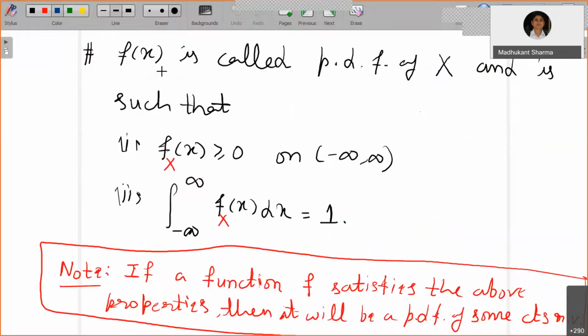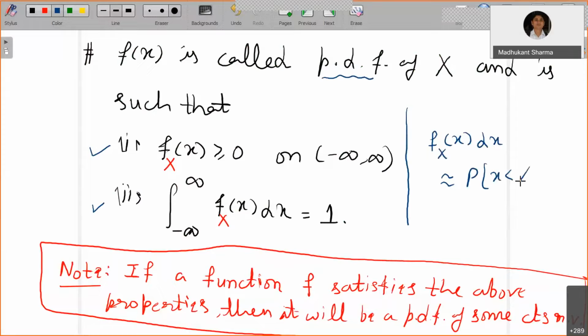Now this f_X(x) is called the PDF, probability density function of X, and is such that it is non-negative, and the integration over the whole real line of f_X(x) dx is equal to 1. Okay, now if you closely look at this, f_X(x) dx is nothing but the probability of x less than capital X less than x plus dx.